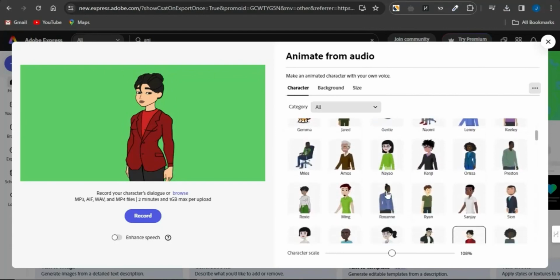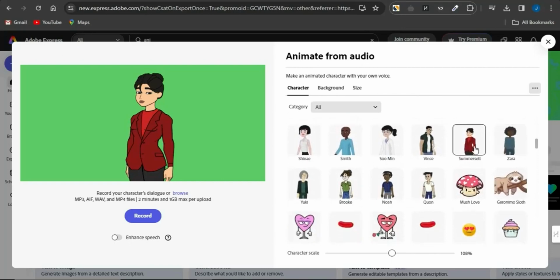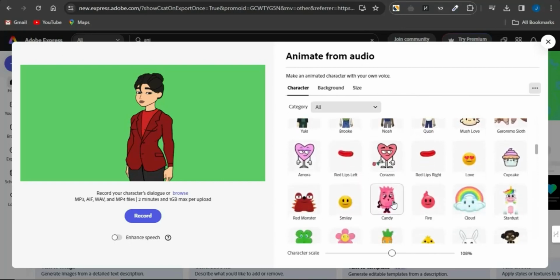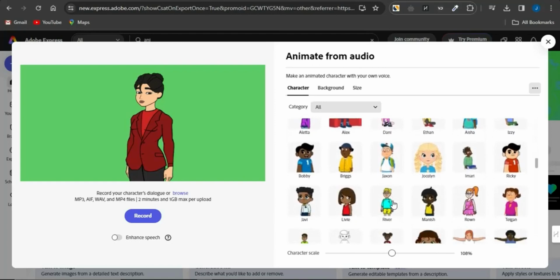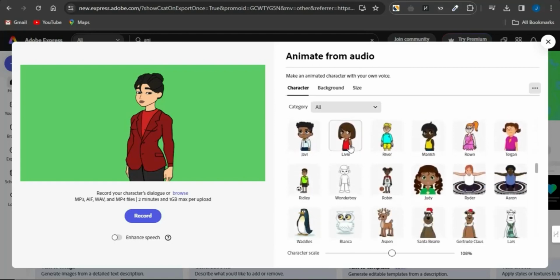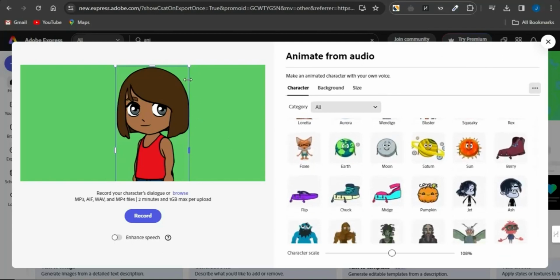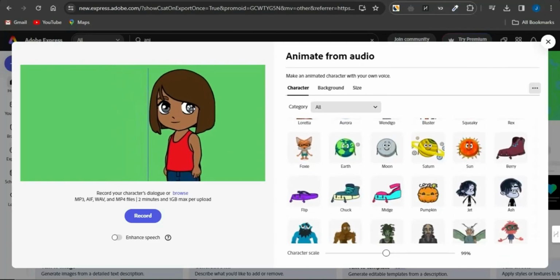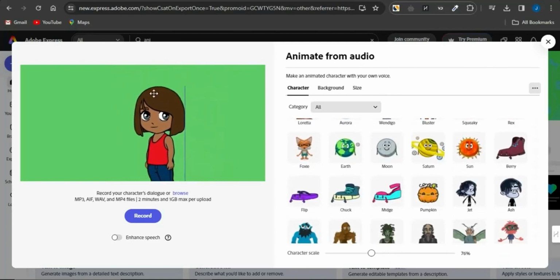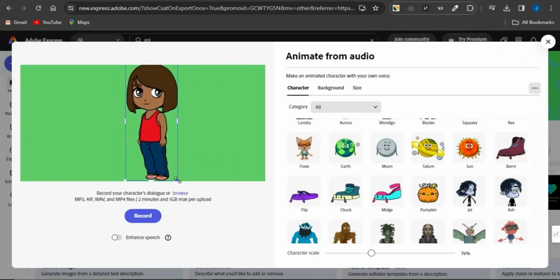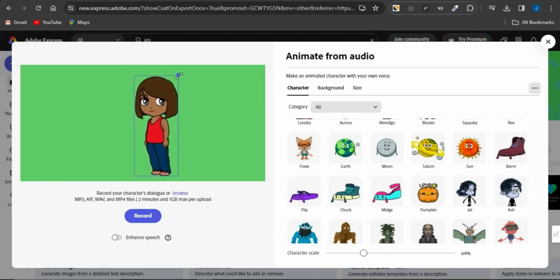You can see the character I'm using right here. You can select any of these characters available for your video. Maybe I'm just going to stick with this particular character that you can see on the screen right now. I can make this smaller and just simply adjust this to my preference right now. So, if I successfully adjust this particular character to my preference for the full body to actually fit in, you can see how cool this looks like.